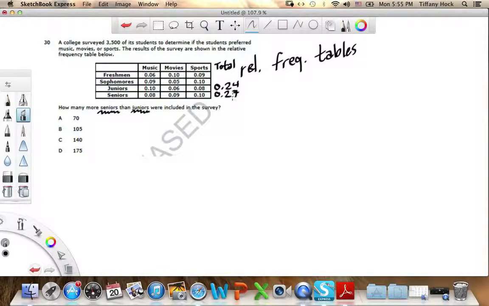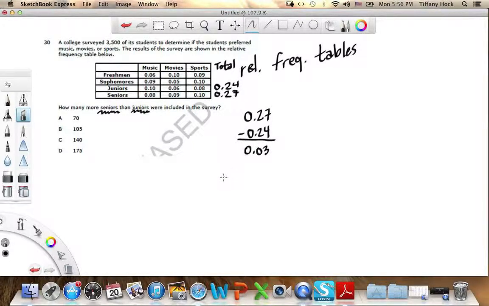The question says how many more seniors than juniors. If you look here, we have 27% are seniors, 24% are juniors. So obviously there are more seniors than juniors. If we do 0.27 minus 0.24, that gives us 0.03. So 3% more of the total are seniors than juniors.